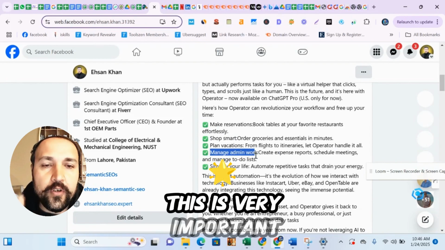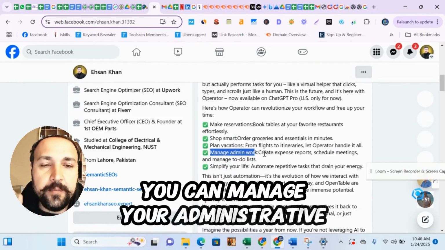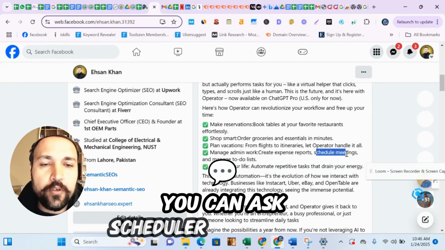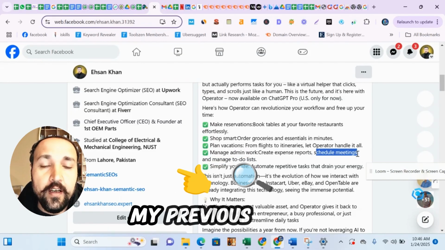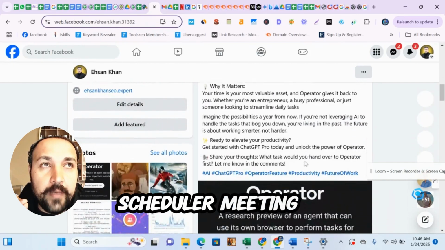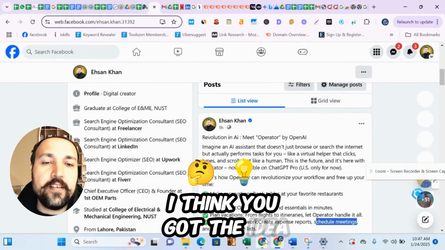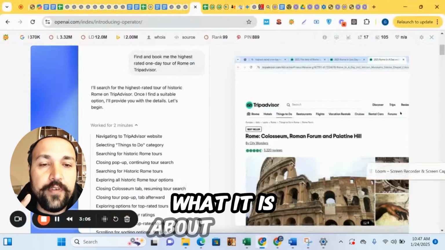This is very important. You can manage your administrative tasks, like how to create a report. You can ask it to schedule a meeting with my CVs, and it will schedule a meeting. So this is very good. I think you got the idea of what it is about and how to use it.